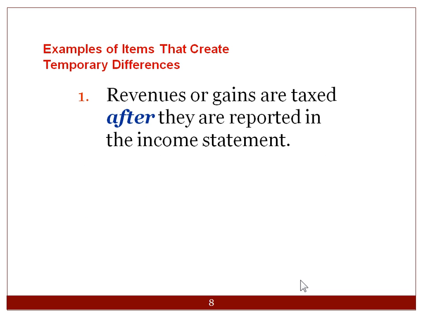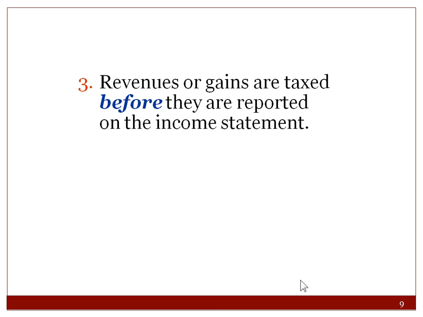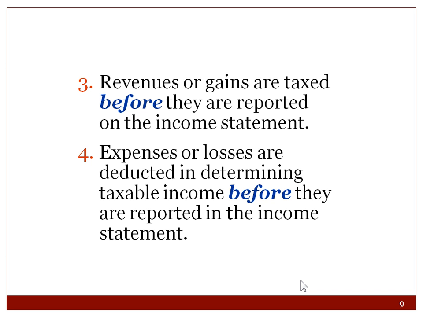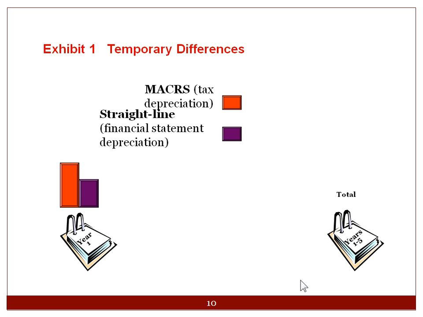Examples of temporary differences are revenues or gains are taxed after they are reported in the income statement. Expenses or losses are deducted in determining taxable income after they are reported in the income statement. Revenues or gains are taxed before they are reported on the income statement, or expenses or losses are deducted in determining taxable income before they are reported in the income statement. So basically, things are either reported differently on the income statement and the tax return on an expense side and a revenue side.